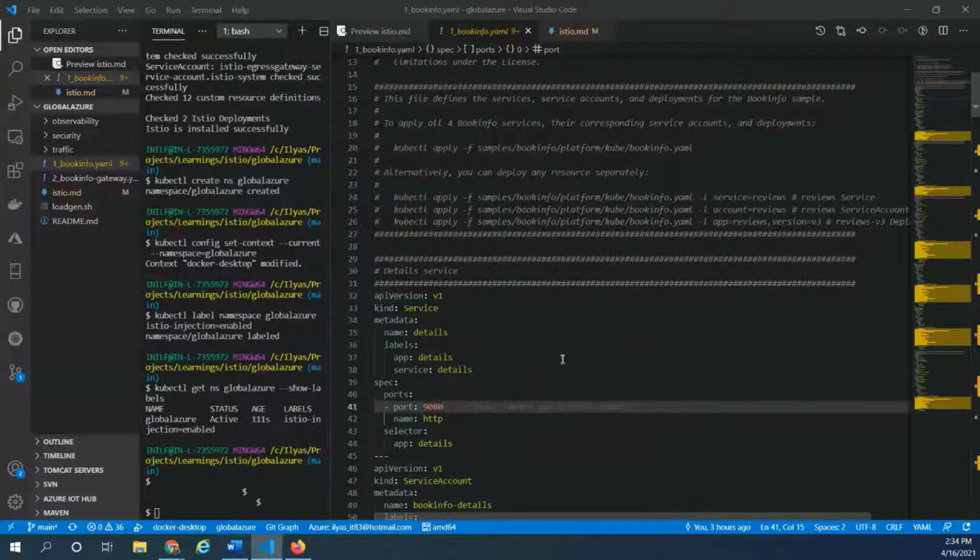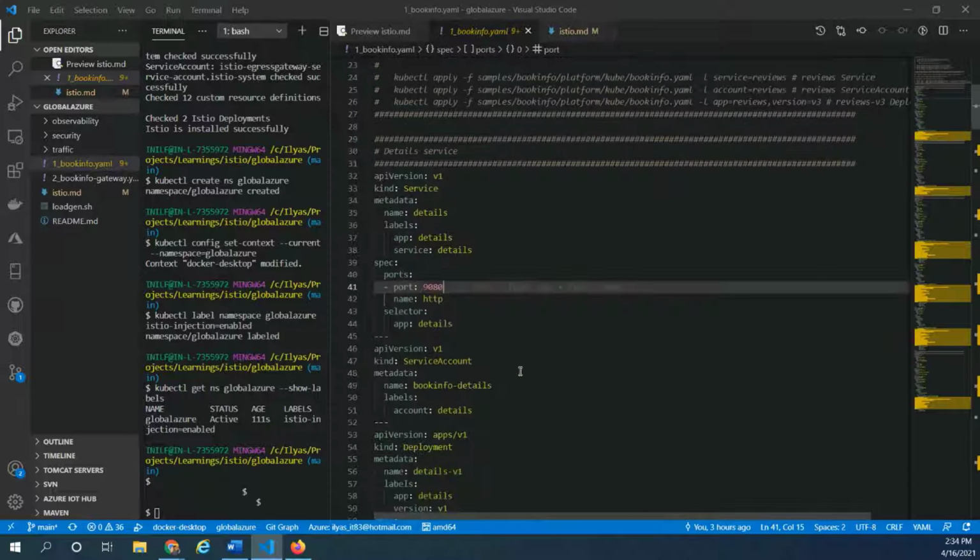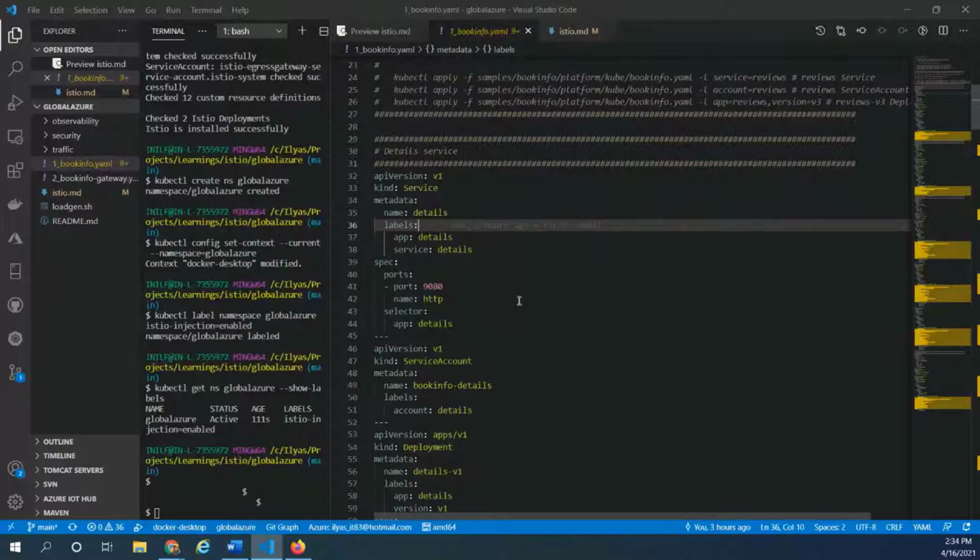So this is the plain vanilla Kubernetes YAML construct, right? These are simply the Kubernetes objects. There's no difference at all. There's nothing specific to Istio here, right?